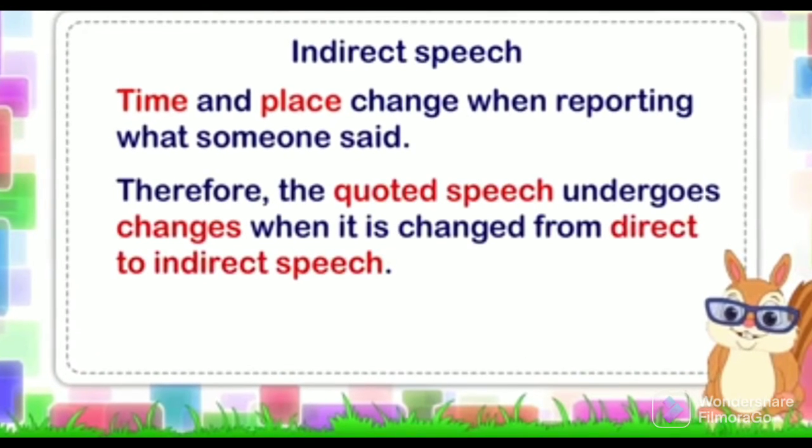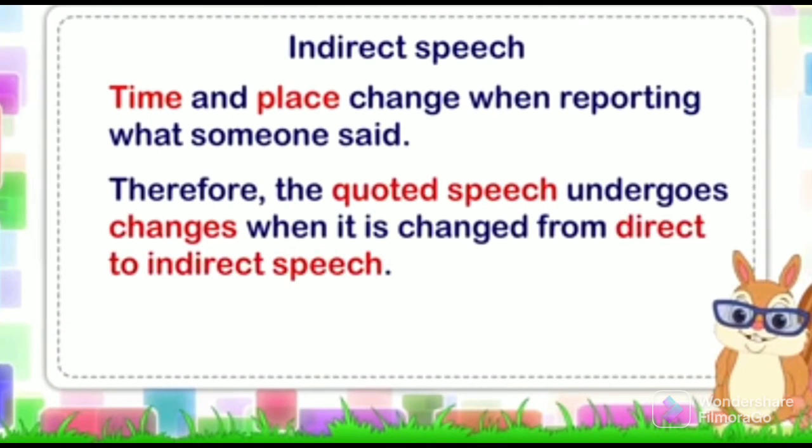In indirect speech, time and place change when reporting what someone said. Therefore, the quoted speech undergoes changes when it is changed from direct to indirect speech.